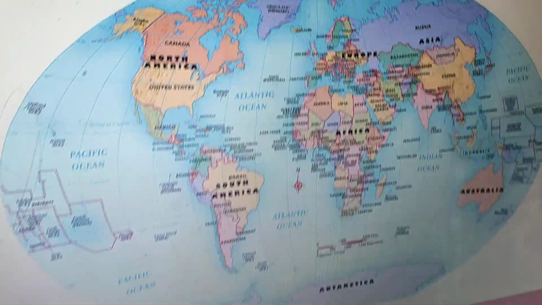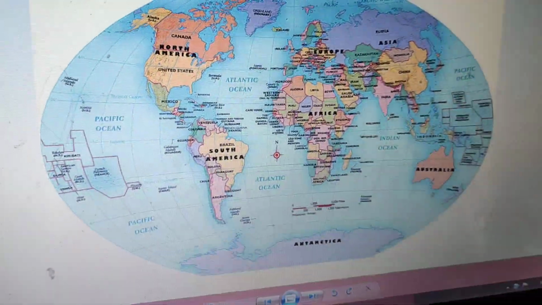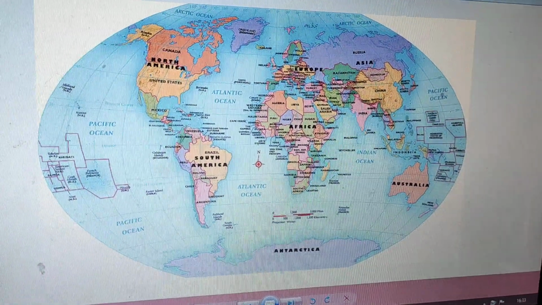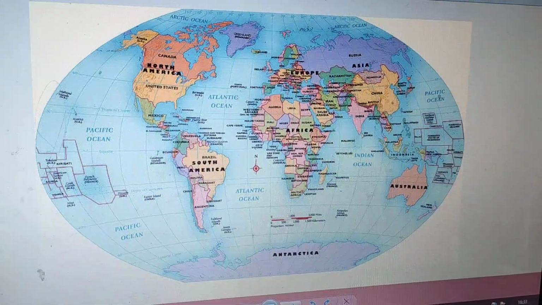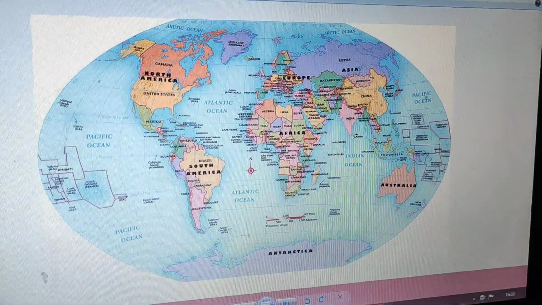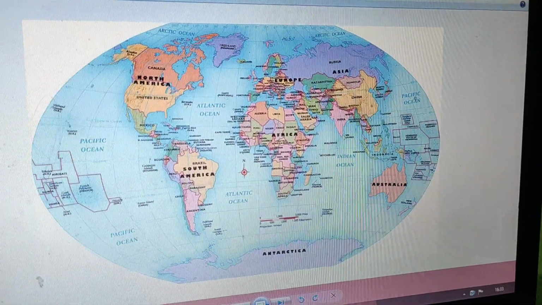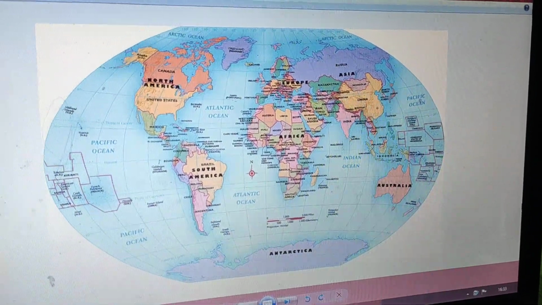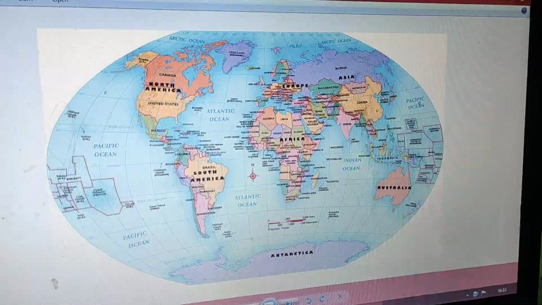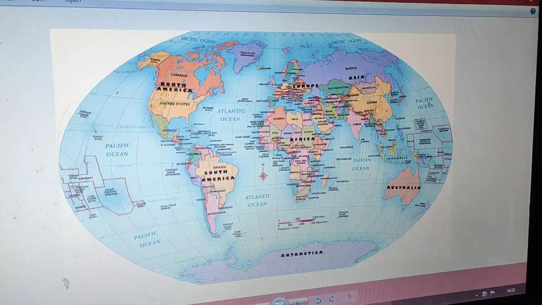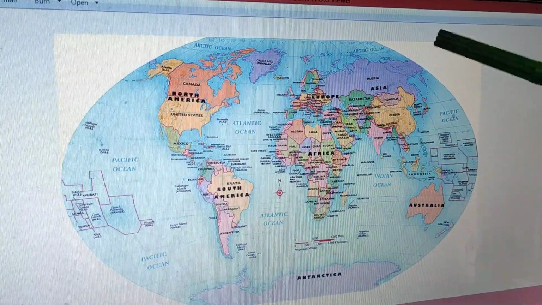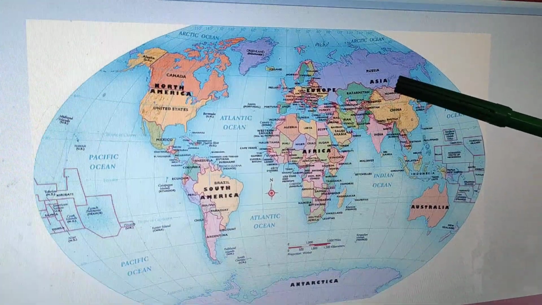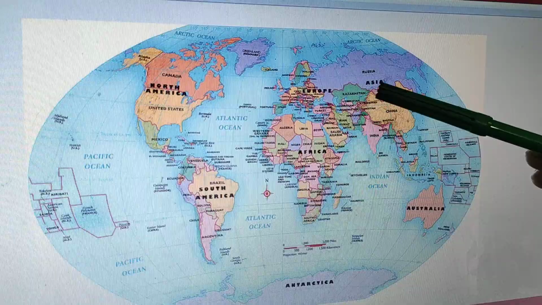Students, here you see the world map, and in the world map there are 7 continents, and Asia is the world's largest continent. In this map you see the Asia continent is situated here. This is Asia.